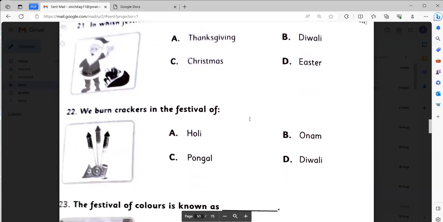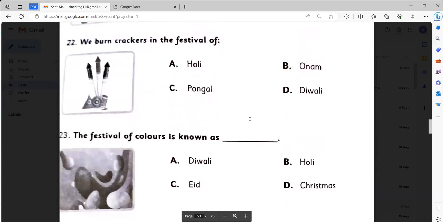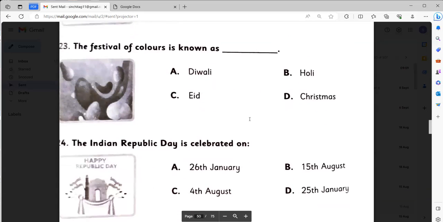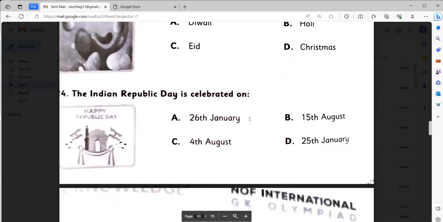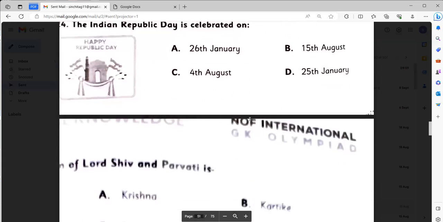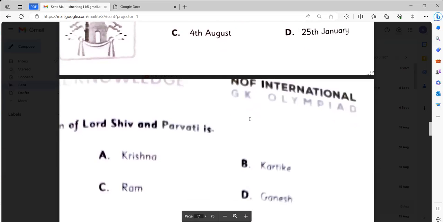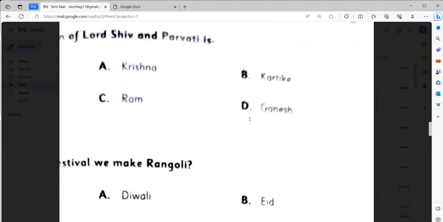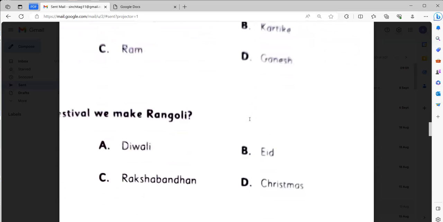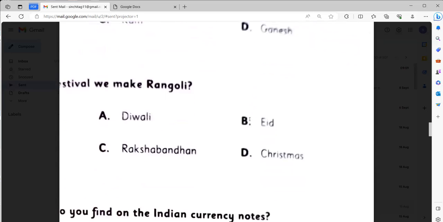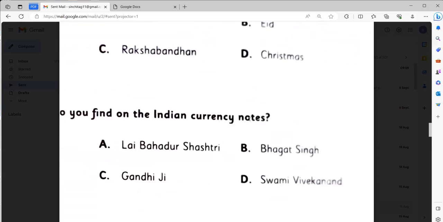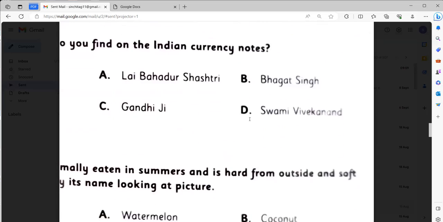It will be Christmas. We burn crackers in the festival of Diwali. The festival of color is known as Holi. The Indian Republic Day is celebrated on 26th January. Son of Lord Shiv and Parvati is Ganesha. In which festival we make Rangoli? Diwali. What do you find on Indian currency note? It will be Gandhiji.